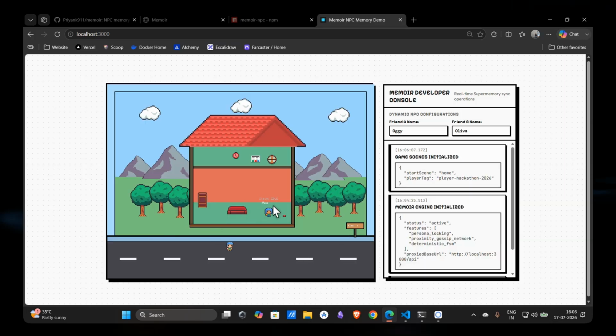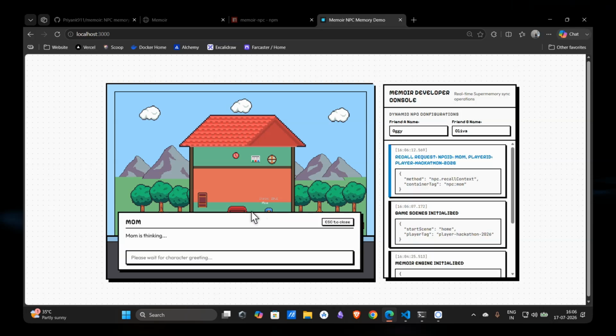Here, mom is already waiting for us, so we are talking with mom. Mom recalls from memory and gives answers based on the memory, and our Gemini model generates the answer.